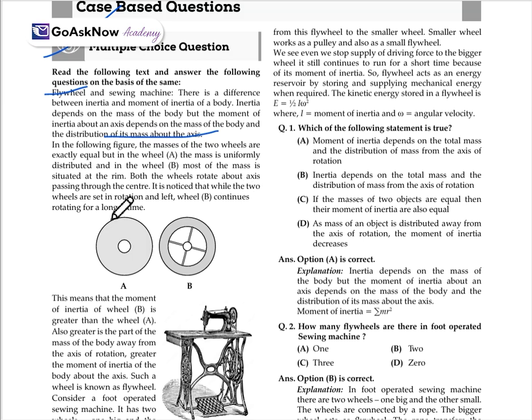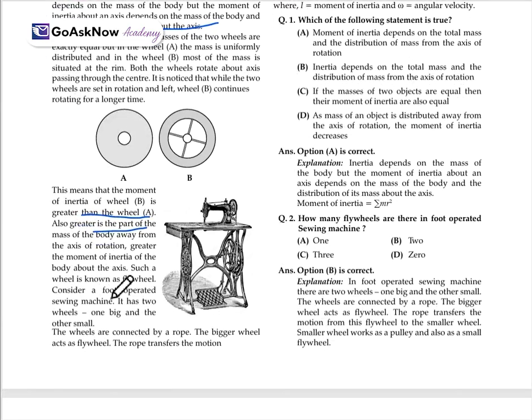It is noticed that when both wheels are set into rotation, wheel B continues to rotate for a longer time. This means the moment of inertia of wheel B is greater than that of wheel A. Also, the greater the part of the mass of the body away from the axis of rotation, the greater the moment of inertia of the body about that axis. Such a wheel is known as a flywheel.